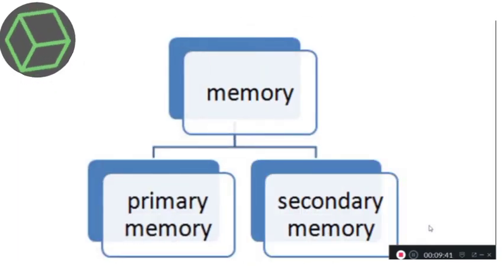Next is memory. A memory is divided into two categories, that is primary memory and secondary memory. Primary memory is also known as main memory or internal memory, whereas secondary memory is also known as external memory.